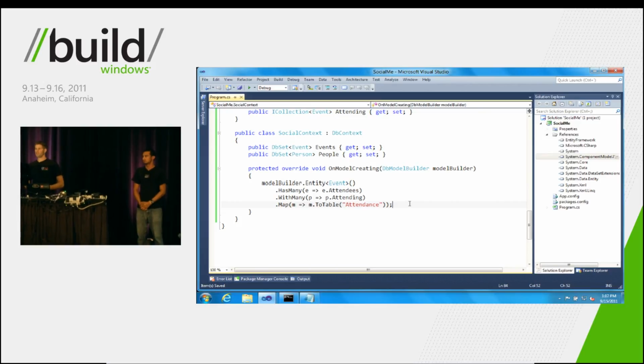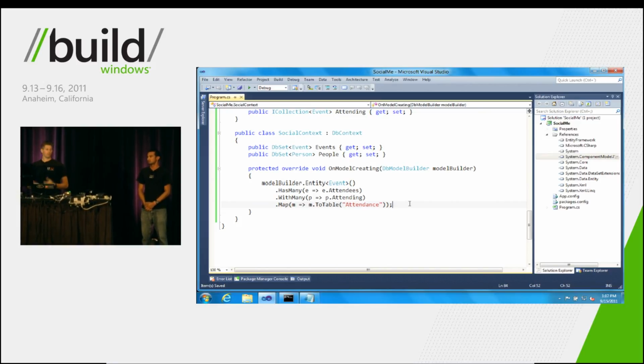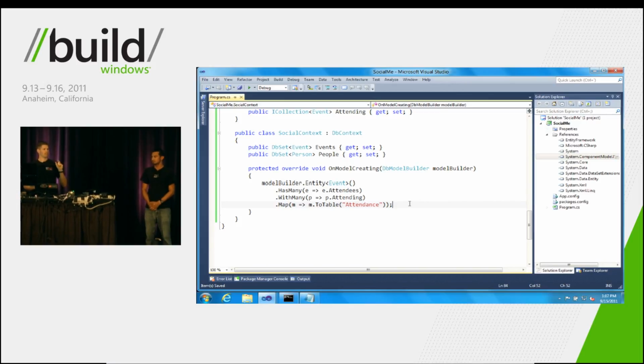Now, for anybody who's used Entity Framework 4.1, we included a piece of technology called database initializers. And what that did was, the first time your app domain was running, the first time you instantiated one of your context instances, we would run some code for you to help deal with that change. But we didn't have a lot of options available for you. We could either create an initial database if it didn't exist. We could throw an exception saying that the model was out of sync with the database. Or you could drop your database, which in the case of a production database isn't very good, and recreate it.